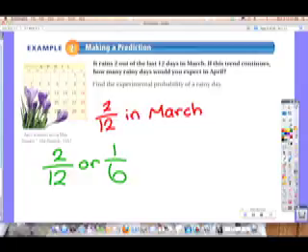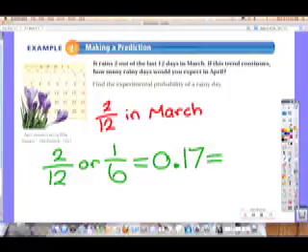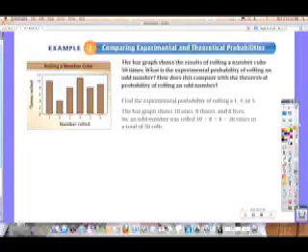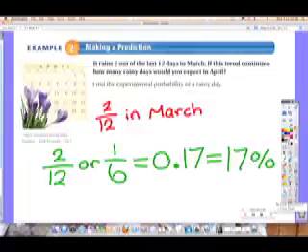Okay, this one is all about rolling a number cube. You know what? I want to do our own experiment with this board real quick. We're going to compare the theoretical probability. So on your scratch paper, put T-prob, and we're going to compare it to experimental probability. Okay, but we're going to have to keep track of how many 1s are rolled, 2s are rolled, 3s are rolled, 4s are rolled, 5s are rolled, 6s are rolled.